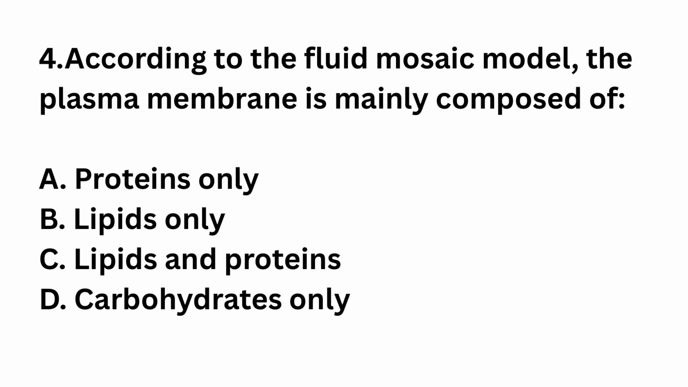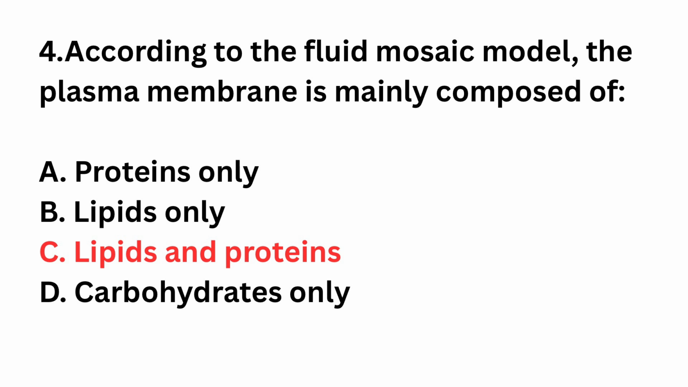Question number 4. According to the fluid mosaic model, the plasma membrane is mainly composed of proteins only, lipids and proteins, carbohydrates only. The right answer is option C, lipids and proteins. The membrane consists of phospholipids embedded with proteins.